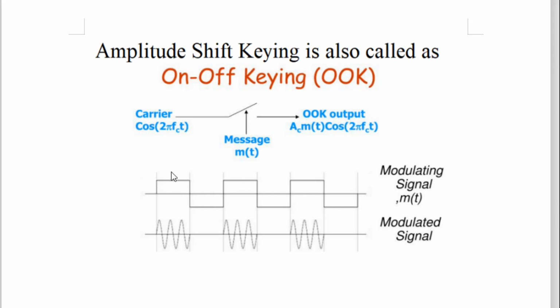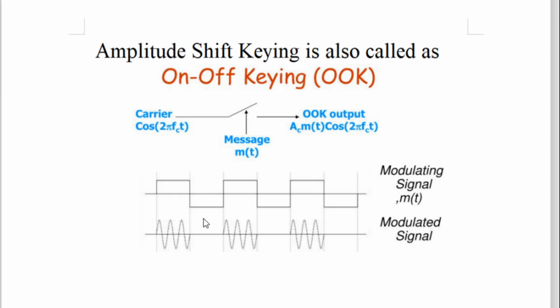When the information signal is logic 1, remember, this switch is closed. Therefore the carrier, meaning the sine wave, will go to the output. And when the message signal, that is the information signal, is in logic 0, this switch will be open. And when this switch is open, the left hand side cannot go to the right hand side. Means at the right hand side, what will be there? 0 volt. So see here, 0 volt.